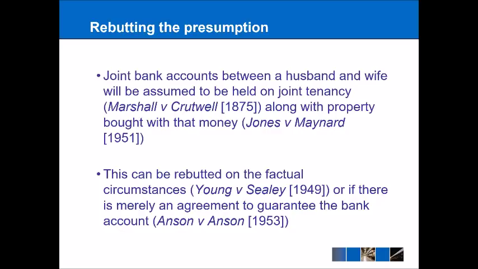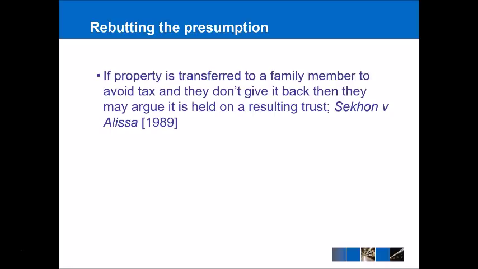And so based on that, there has to be an ability for the other party to essentially rebut the presumption and say that, yes, originally this bank account was intended to be shared, but the husband has gone completely off the rails, and therefore it's not fair that he should basically be allowed to spend all of this hard-earned money that I've also worked for just to spite me. And so the courts will look at the factual circumstances around the case, as in Young and Seeley, and there might also be variations based on the agreement between the husband and wife, for example.